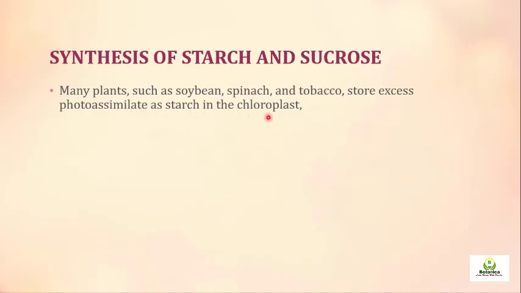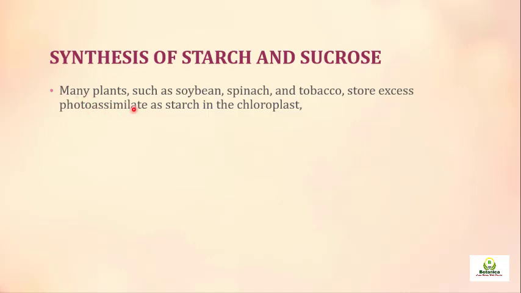So most of these flowering plants store their food in the form of starch. This is also called photoassimilate. Why is it called photoassimilate? Because it is formed because of photosynthesis. That's why we have written photo, and assimilation is the alternative name for the fixing of something.